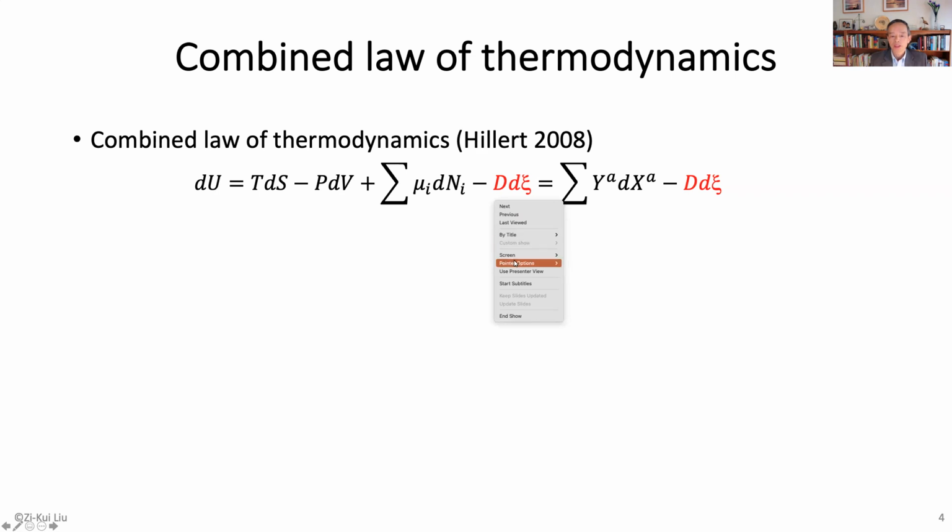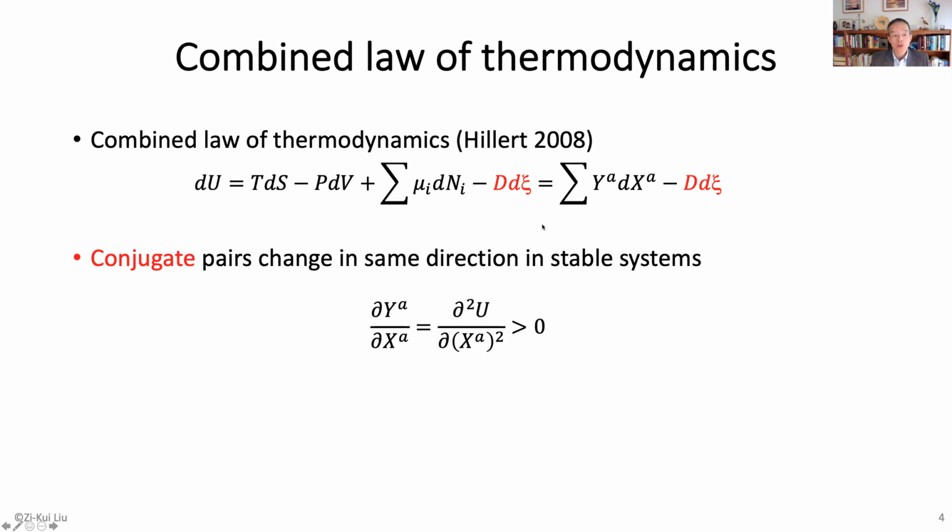So that's very important because we talk about the internal systems. So we present the internal processes. When this term equals 0, that means the system is at equilibrium. Now we see the pairs together, so we'll put the y and x representing these pairs. We call them conjugated pairs because they change in the same direction in a stable system. So that means dy to dx is positive, which is the second derivative of the internal energy to the molar quantity, Xa.